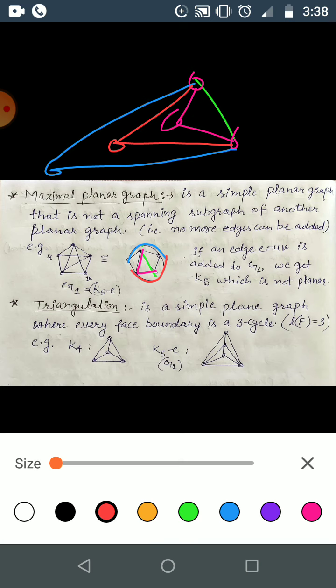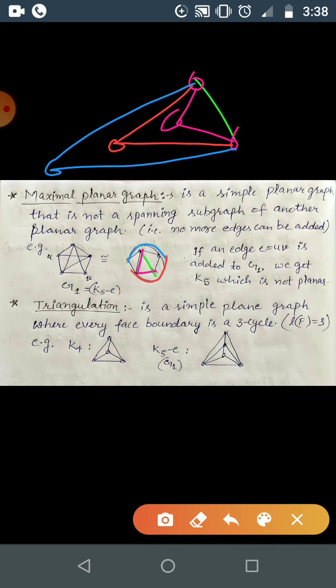Okay, now this edge and this edge will be this edge and this edge.